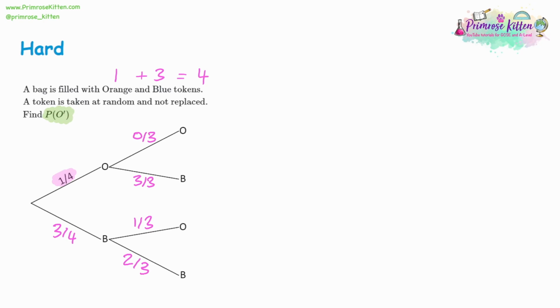What's the probability of not getting orange? Well, there's only one way you can't get orange. You must get blue and then another blue. That's going to be 3 out of 4 multiplied by 2/3, which is going to be 6 over 12. So the probability of not getting orange is 6/12.